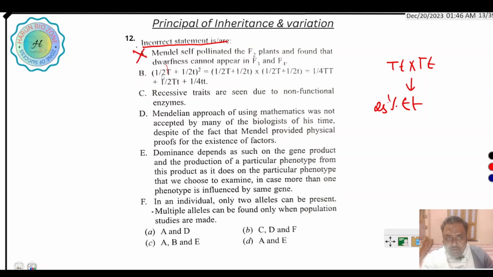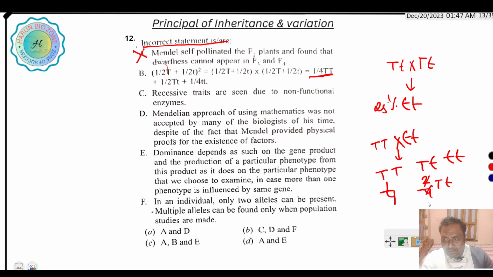Here Tt cross into Tt produces TT, Tt, Tt and tt, that is 1 by 4 TT, 1 by 2 Tt, and 1 by 4 tt.